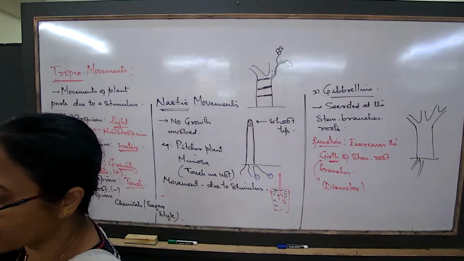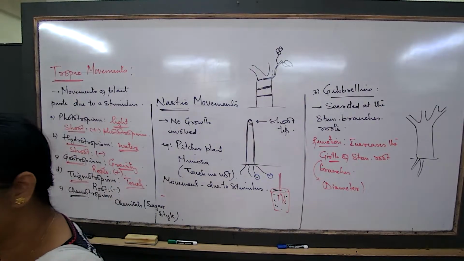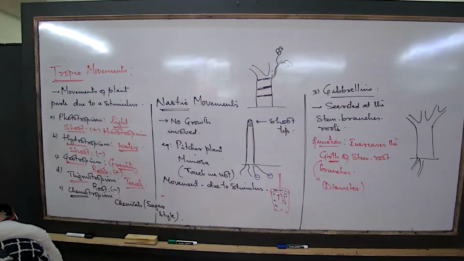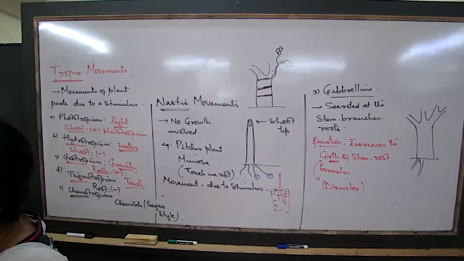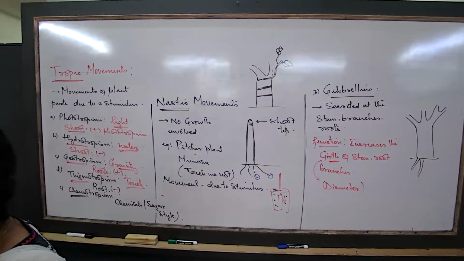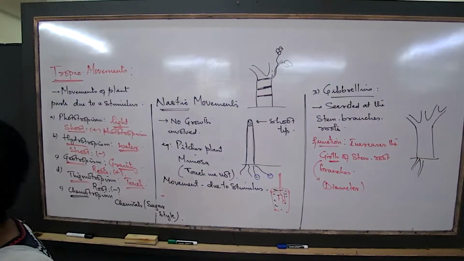Every plant doesn't have it. The mango doesn't have it. Why doesn't the mango have it? Because the mango is a big tree, and the plant will not easily be affected by any type of predation. But these types of plants are small plants, even the stem. So the plant has developed a mechanism for protection.